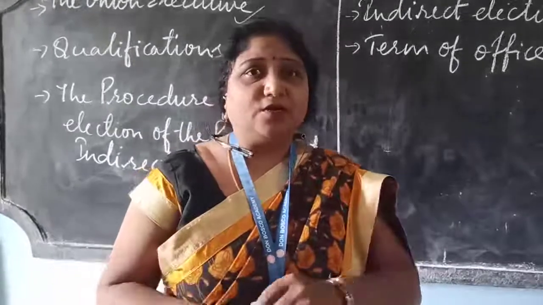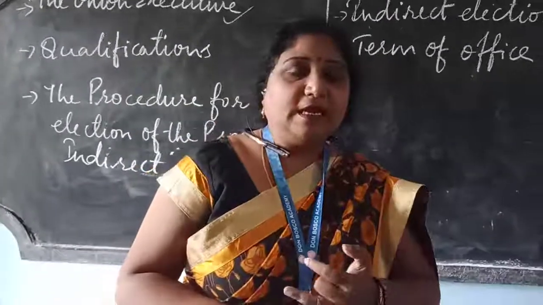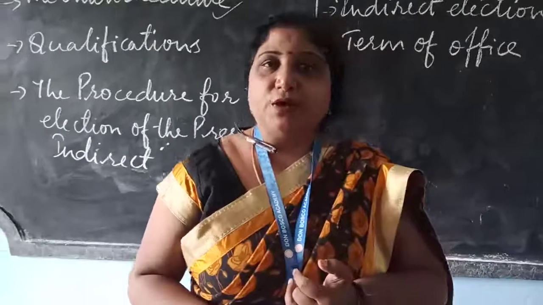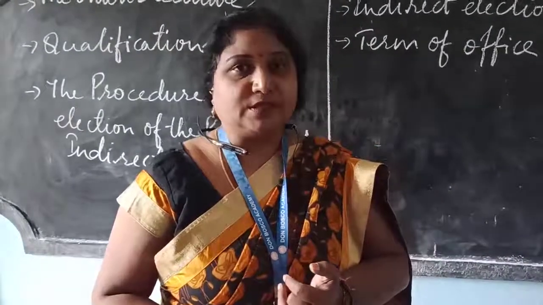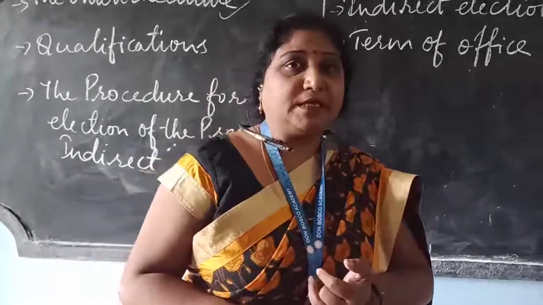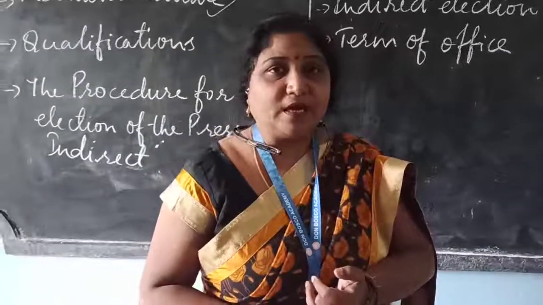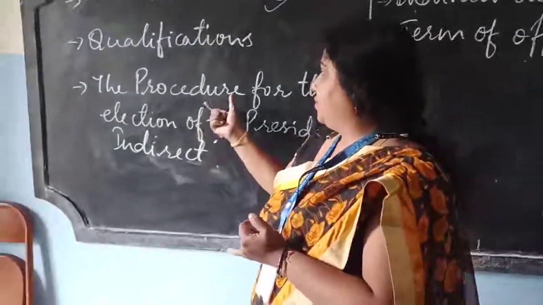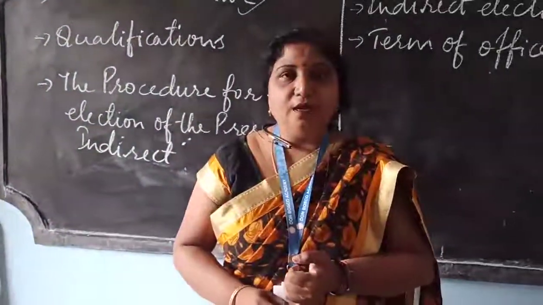This is the electoral college. And he is elected by proportional representation by means of the single transferable vote system. This is about the procedure for the election of the president.